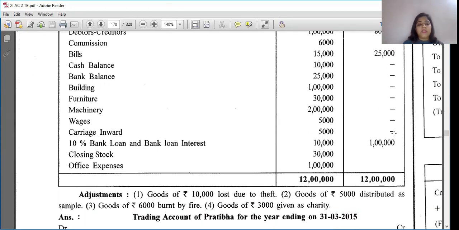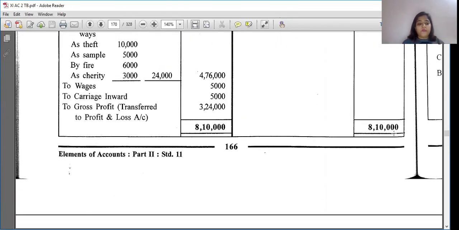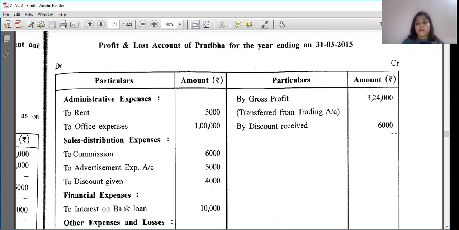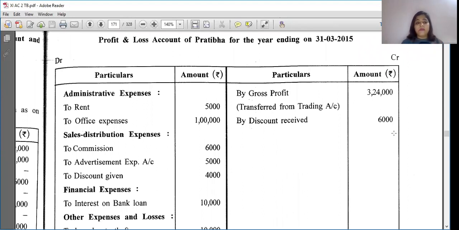So this is the kind of details that are written. This is your profit and loss account. Can you see it over here? I'm just giving you an idea, so you don't get confused about what the teacher is saying. Just look at the pro forma. The profit and loss account is written over here. You can see expenses like rent, office expenses, commission.